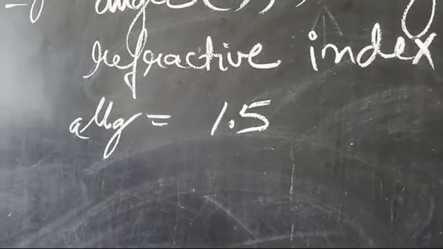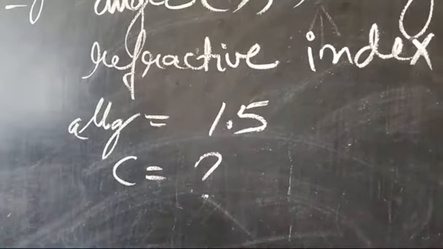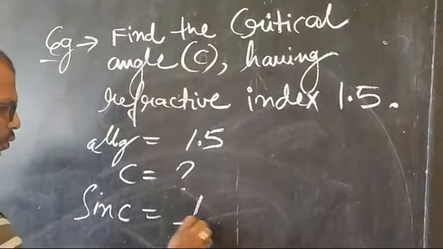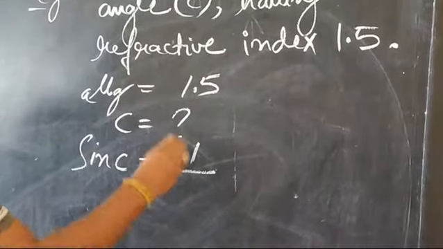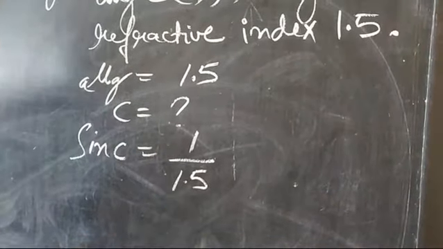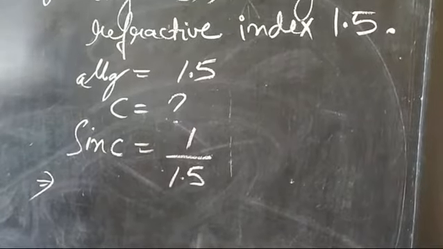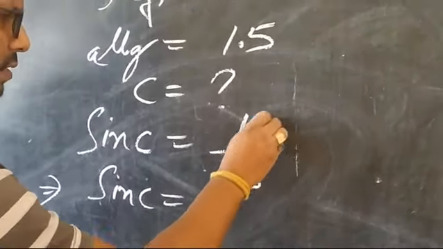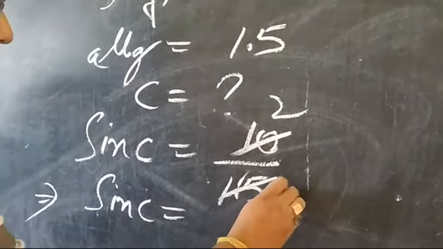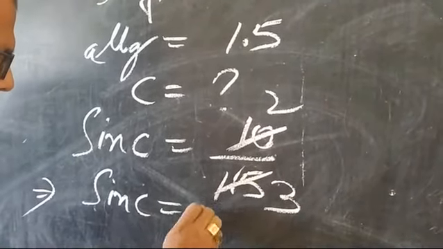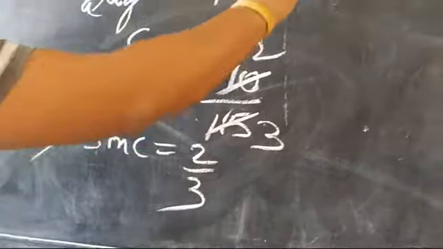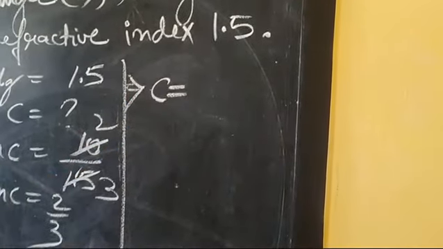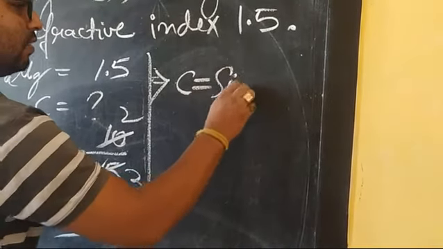1.5. And what we have to find? Critical angle. So the formula sin C is equal to 1 by the refractive index. What is that? 1.5. Am I clear, students? So sin C is equal to, if you solve this, 2 5s are 10, 3 5s are 50. So it will be 2 by 3. Further, it will be C is equal to sine inverse.